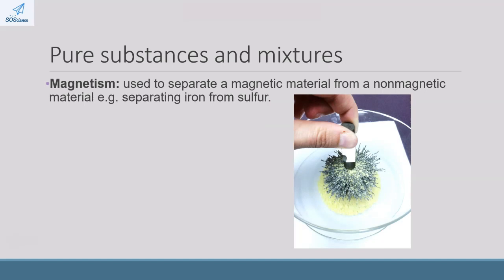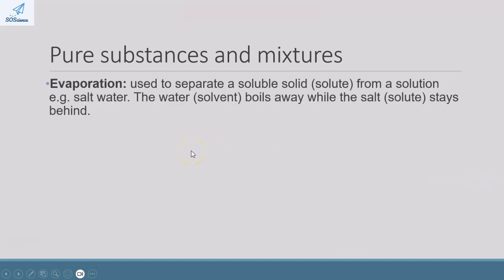Magnetism is used to separate a magnetic material from a non-magnetic material using a magnet. Now, evaporation is a process that we use to separate a soluble solid, meaning, for example, a mixture of salt and water. So now the salt is soluble in the water. The salt dissolves in the water.